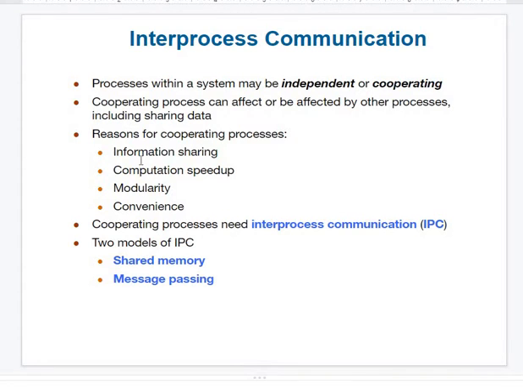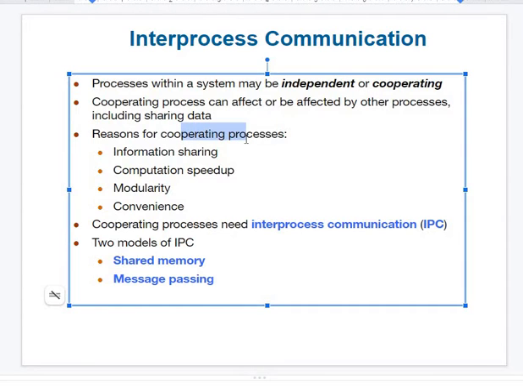Next, why is it important to have cooperating processes? First thing, information sharing. Second thing, computation speed up. See now what happens: I will search for live cricket score. In another window I will search for some IEEE paper. Cricket score will be very fast because it's a most referred search word, whereas some IEEE paper will take a little more time. The time saved on the cricket score, I can use for searching the IEEE paper, which may take little more time.